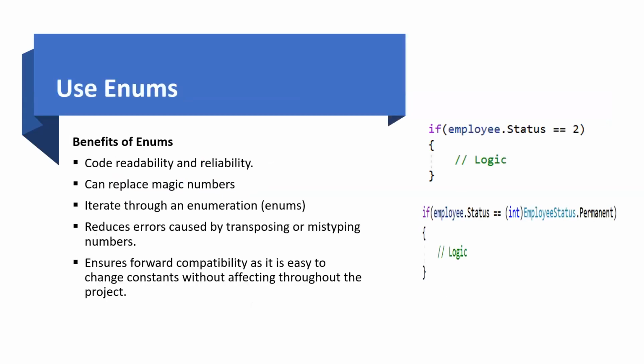There are a few benefits of enums. They increase readability, and they can replace magic numbers. They help in iterating. As I said, if I create an enum of, say, employee status, and I want to iterate the employee status, instead of writing it separately, we can use the enum. It reduces errors and assures forward compatibility. Instead of multiple constants, we can have just a set of constants, that is an enum.